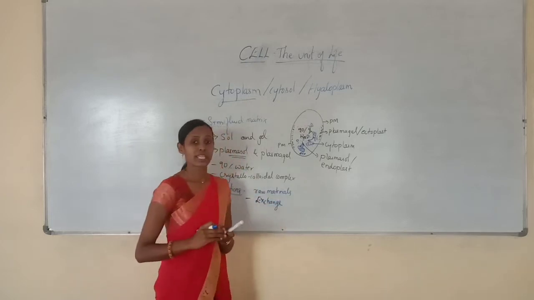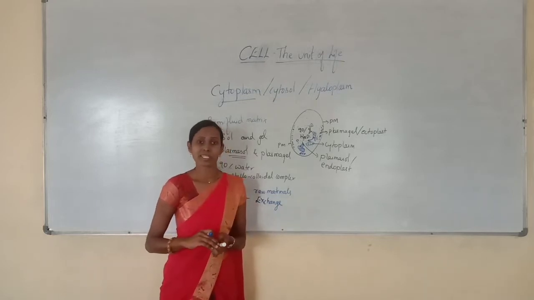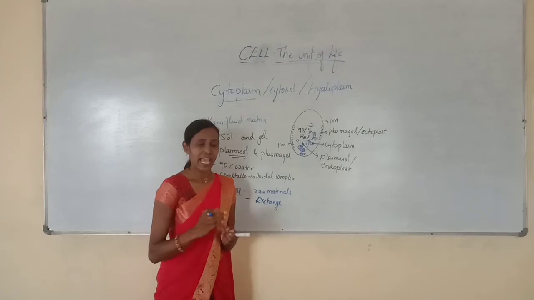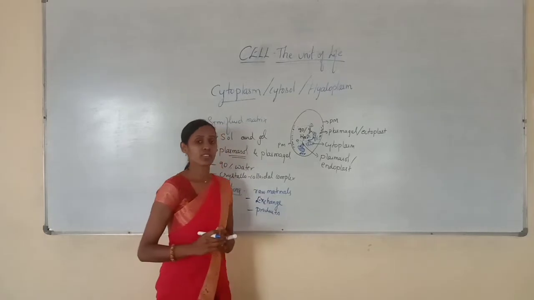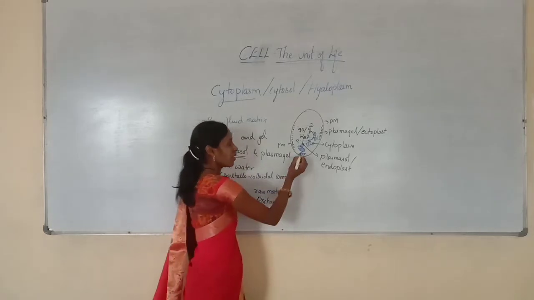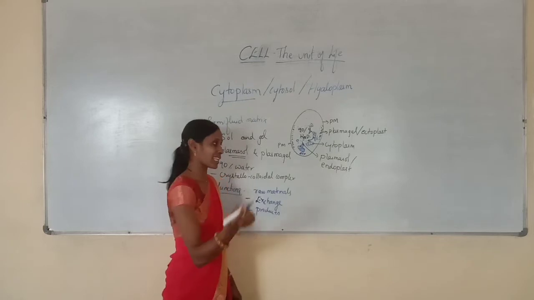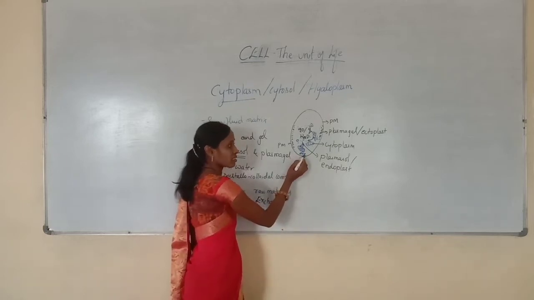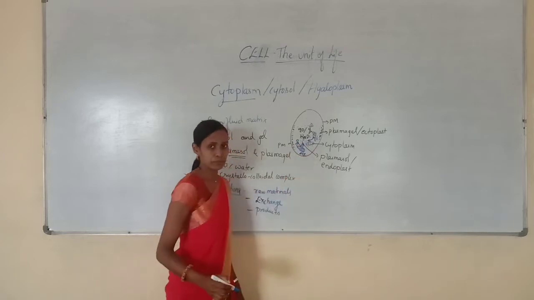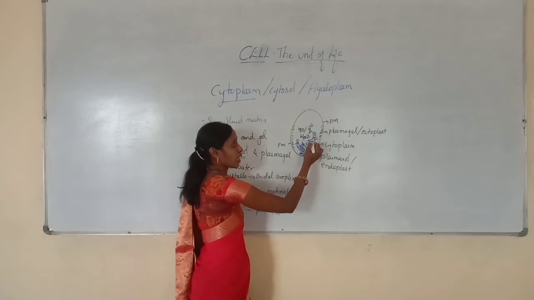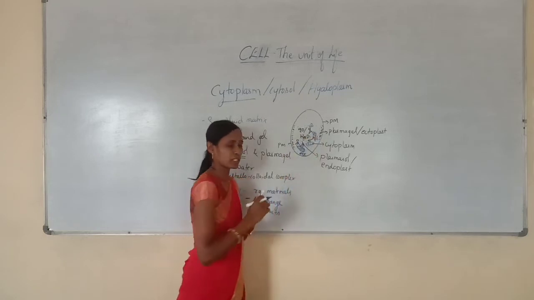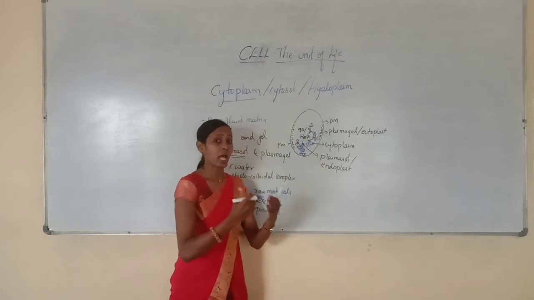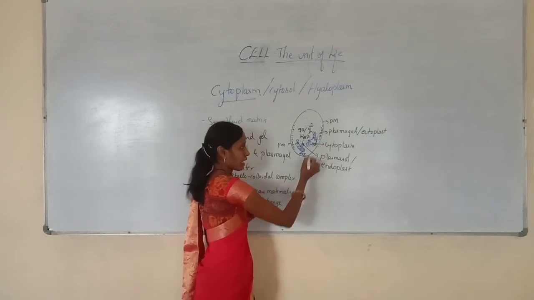The exchange of materials between the cellular organelles will be taking place through the cytoplasm. And the next function is that the products synthesized by the cellular organelles will be released into the cytoplasm. As I already mentioned, mitochondria synthesize ATP, and that product will be released into the cytoplasm. Similarly, if the endoplasmic reticulum synthesizes lipids, the products will be released into the cytoplasm. If it synthesizes proteins, again all those products will be released into the cytoplasm.